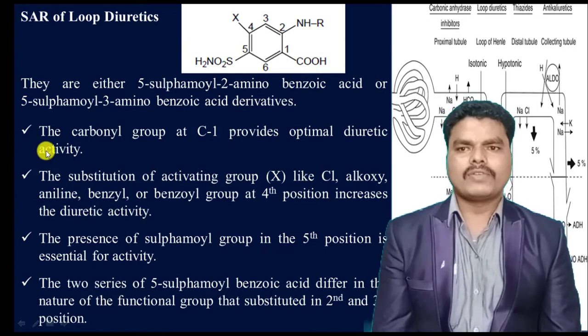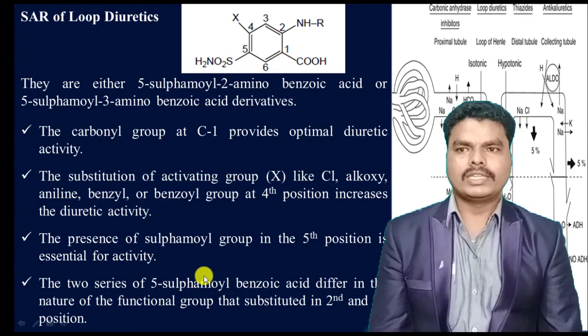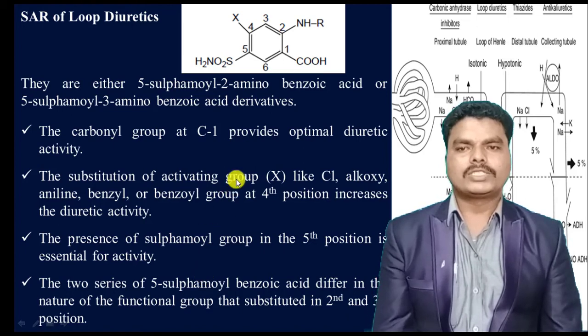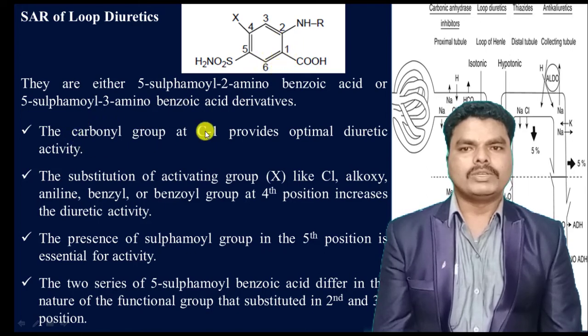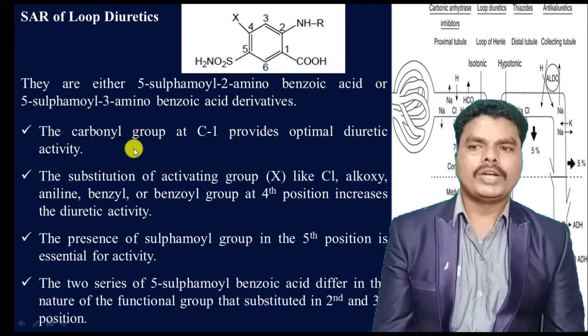In the case of 5-sulfonamide 2-amino-benzoic acid derivatives, other requirements for the diuretic action of these loop diuretics or high ceiling diuretics are that at the first position, that means at the first carbon, there should be a carbonyl group. So the C=O group is required to show the optimum diuretic activity.